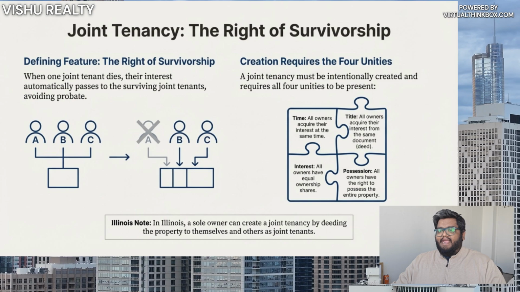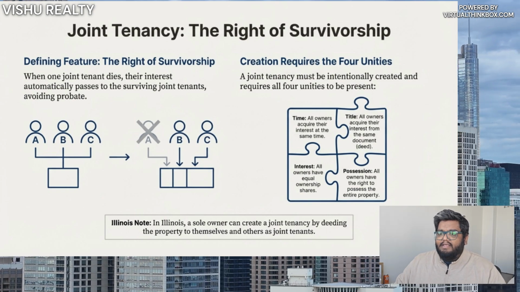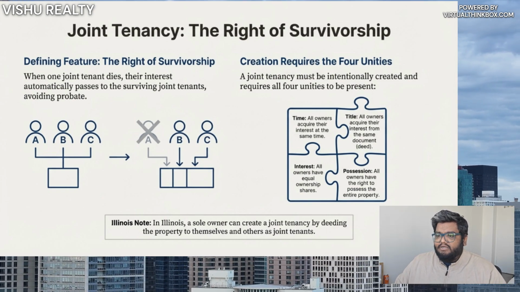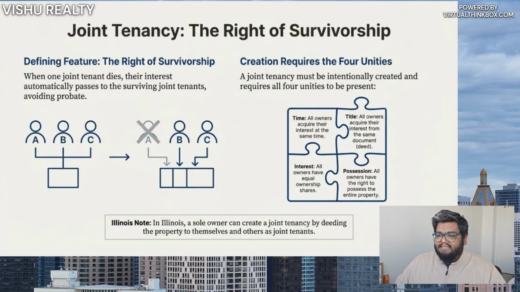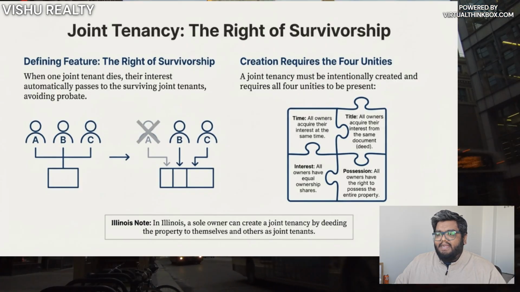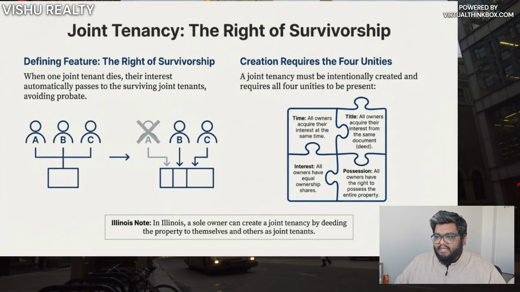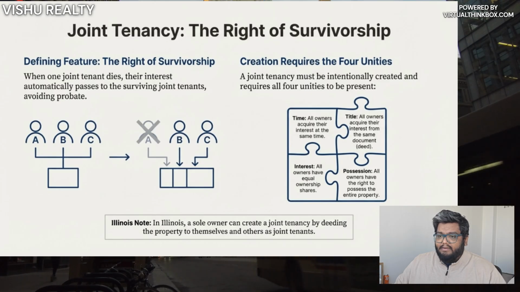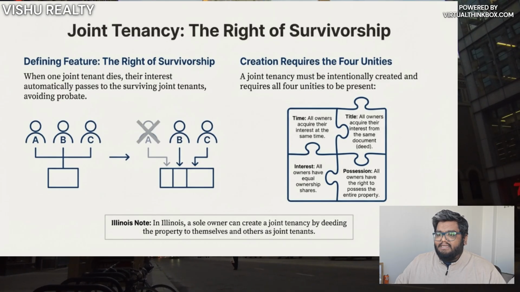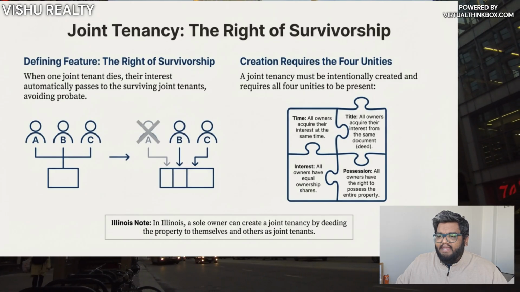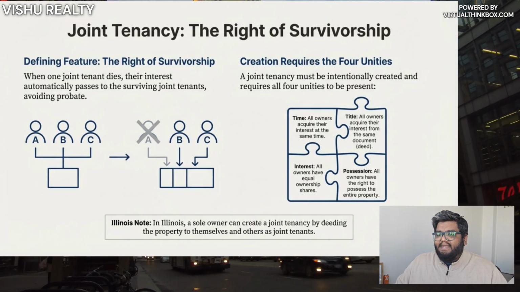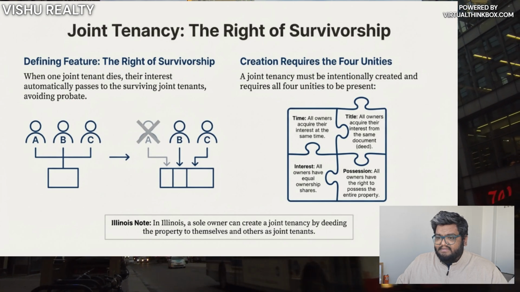Joint tenancy, right of survivorship. The defining feature of joint tenancy is the right of survivorship. When one tenant dies, their interest automatically passes to the surviving joint tenant, avoiding probate. Joint tenancy must be intentionally created and requires four unities: time, title, interest, and possession. In Illinois, a sole owner can create a joint tenancy by deeding the property to themselves and others.